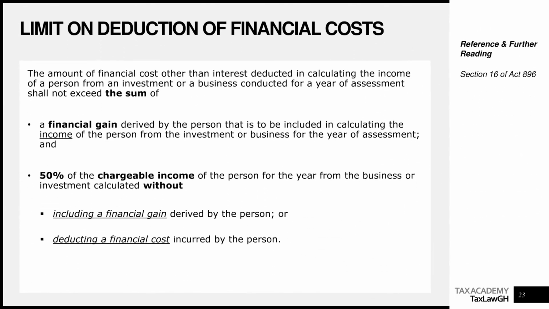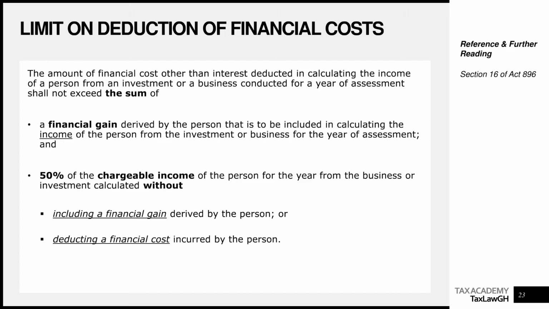Now let's look at another important principle, which is the limit on deduction of financial costs. The law says that the amount of financial cost other than interest, the amount of financial cost excluding interest, right? Remember, we already dealt with interest, so this doesn't cover interest. That is deducted in calculating the income of a person from an investment or a business conducted for a year of assessment shall not exceed the sum of two things. Please take note of this. It's very important. It's been tested a lot of times so far, because they know it's quite tricky. The limit shall not exceed the sum of two things.